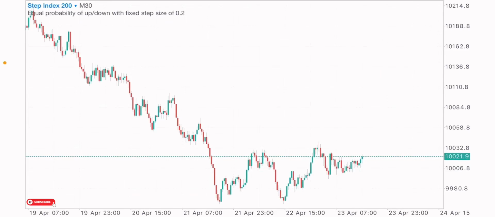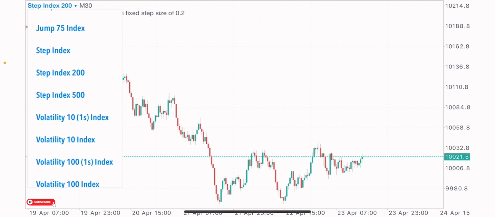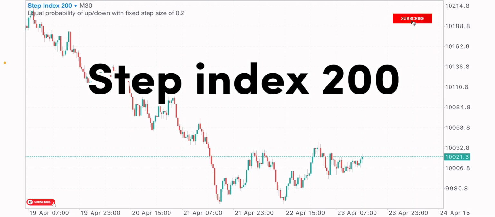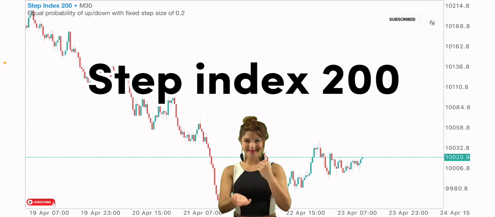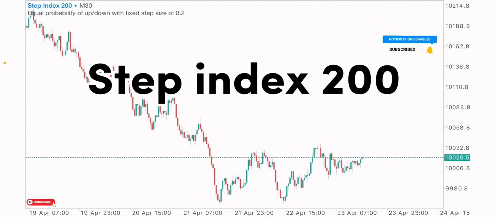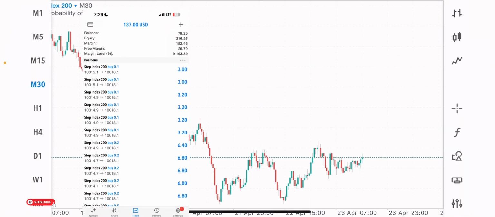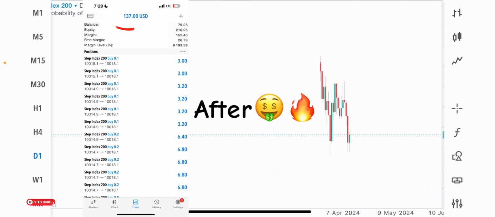There are new indexes introduced by Deriv, Step 200 index and Step 500 index. You guys can see it here. So I saw an interesting market situation on Step 200 index. So here in today's video, I would want us to have a market analysis on this index price action. Basically, we'll be analyzing this index from a higher time frame, right, down to a lower time frame.